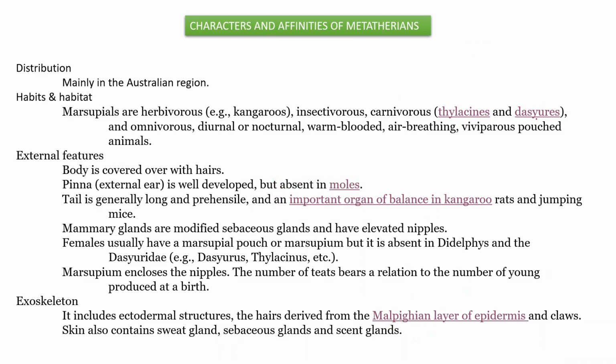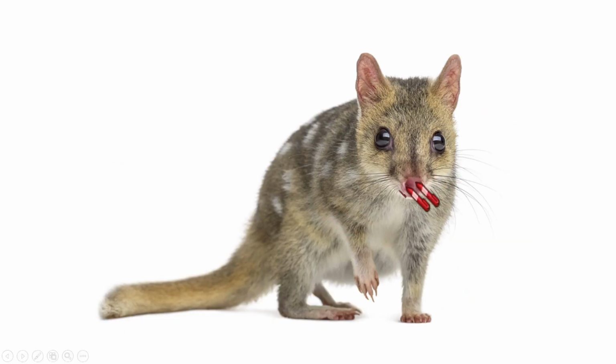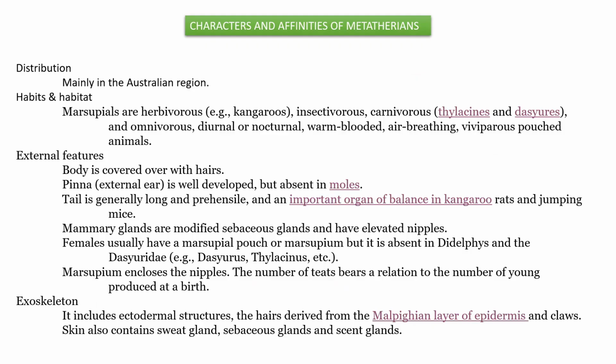Next example, dasyure is this one. And there are omnivorous marsupials, diurnal and nocturnal ones, warm-blooded ones, air-breathing types, and also viviparous pouched animals. So, that much variety we can find under these marsupials.